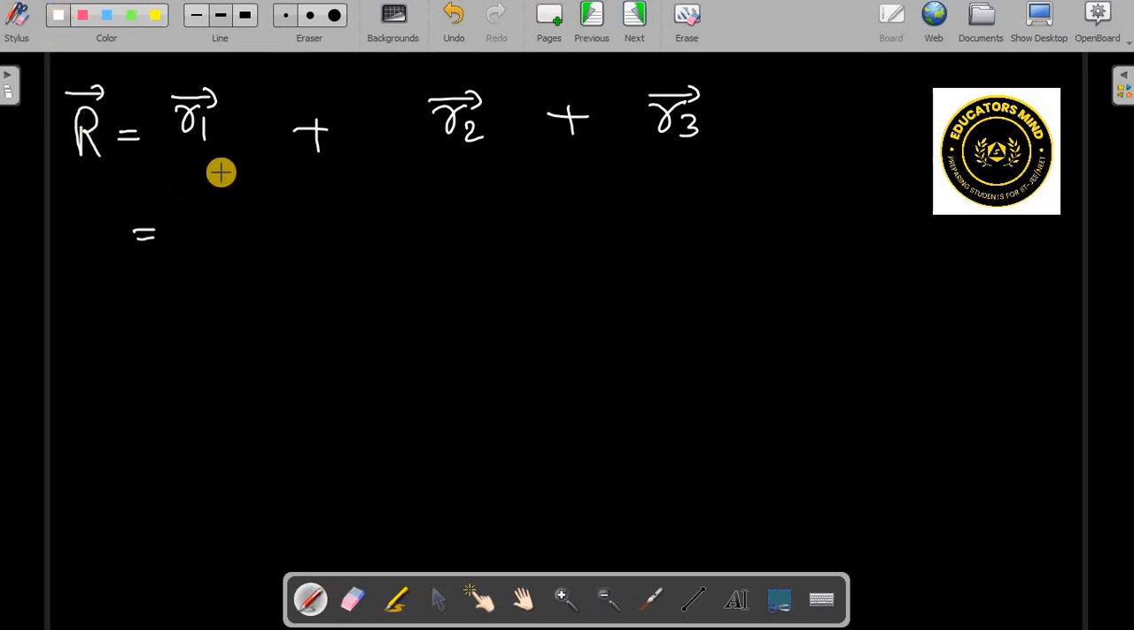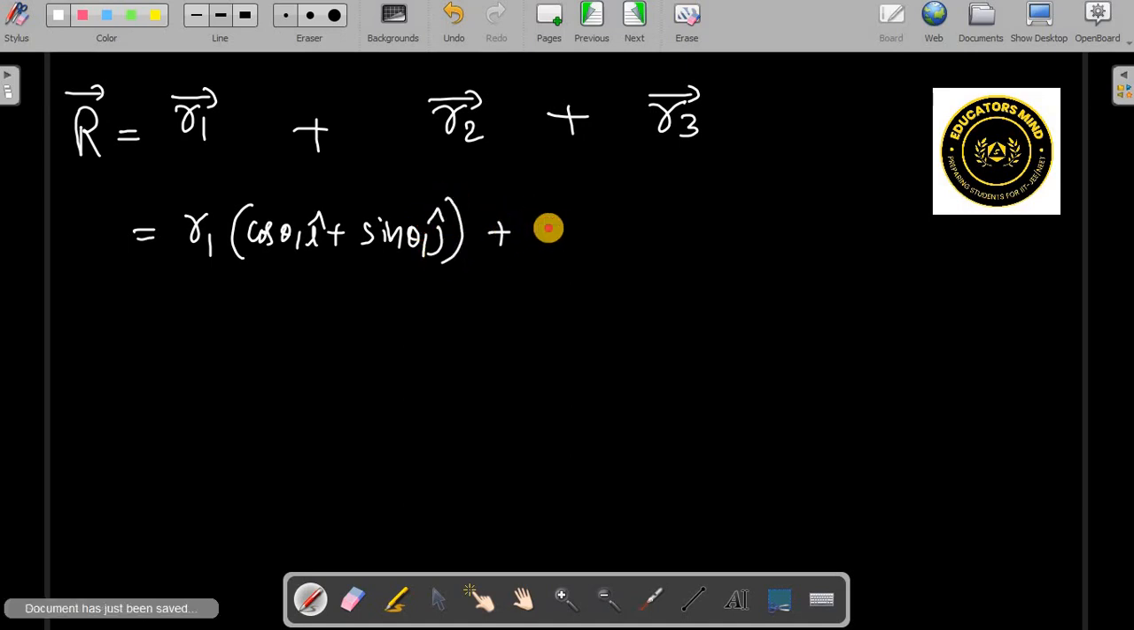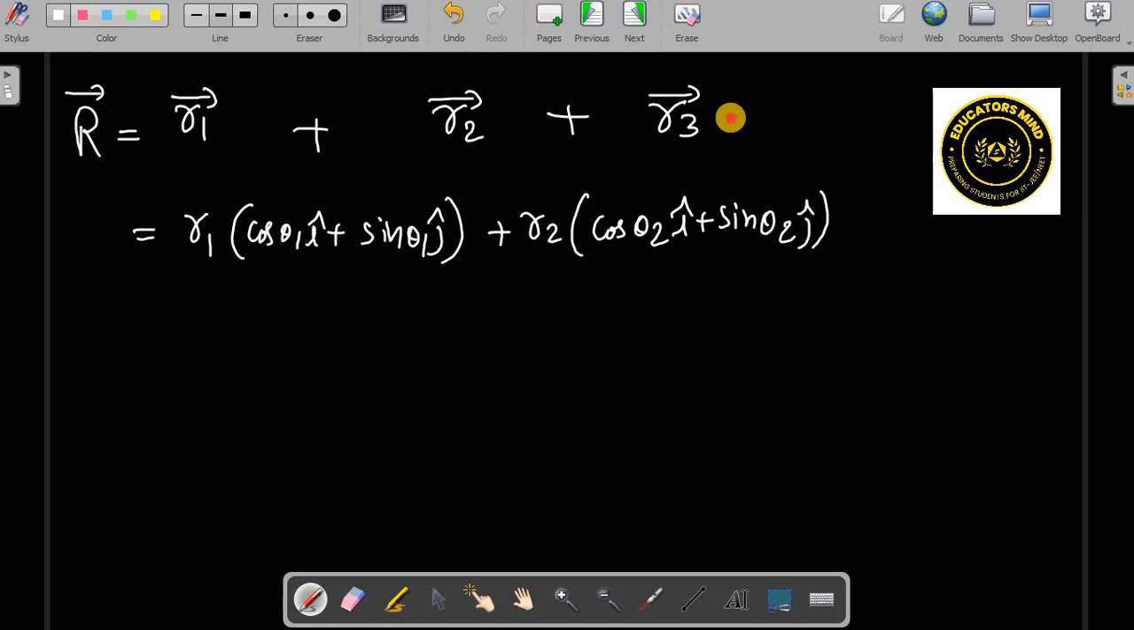So here r1, let's say it is making some angle theta 1. So you can write this as r1 cos theta 1 i cap plus r1 sin theta 1 j cap. Similarly, the second one can be written as r2 cos theta 2 i cap plus r2 sin theta 2 j cap. Like that you can continue, n number of vectors can be added. Okay, like that you can do.